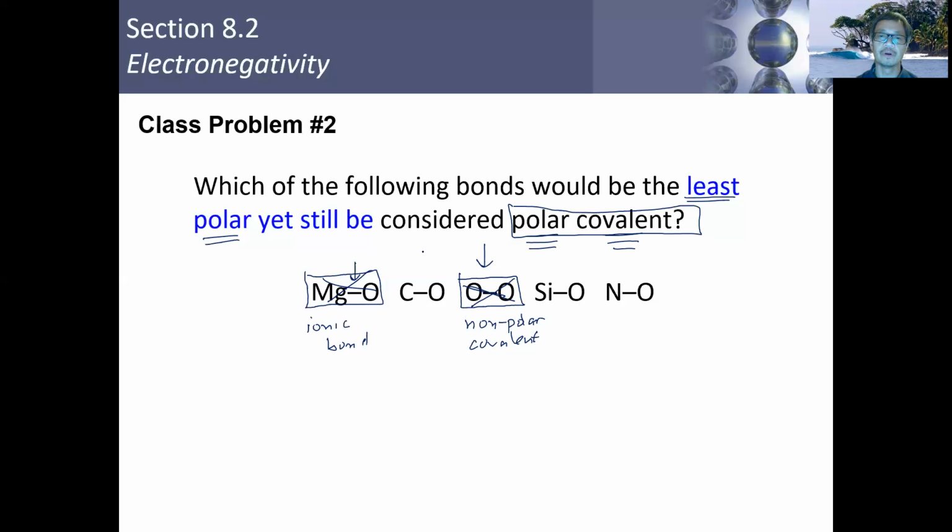Okay? And so therefore it comes down to the bonds between carbon and oxygen, silicon and oxygen, and nitrogen and oxygen here. And it's essentially the same type of question that you did in number 1.